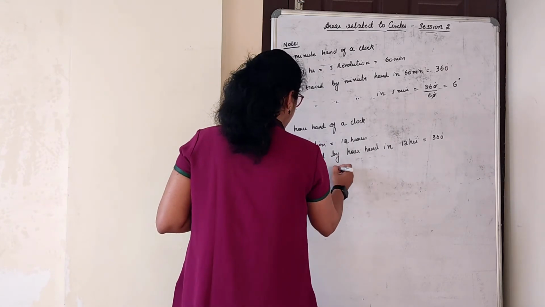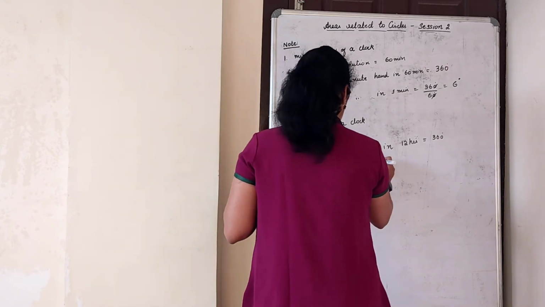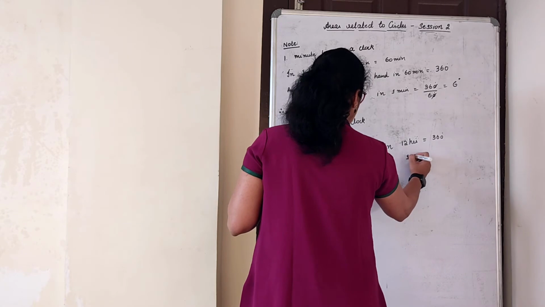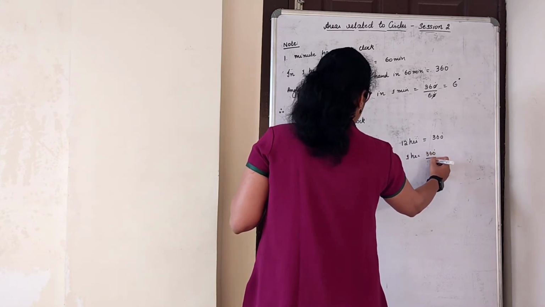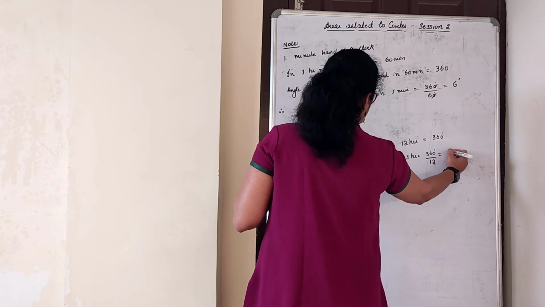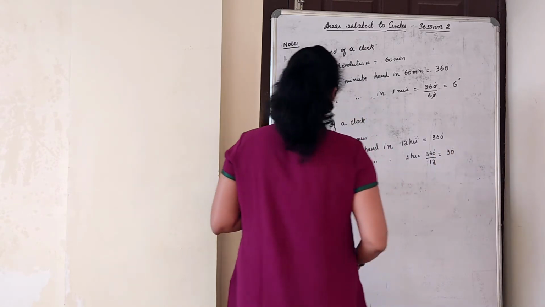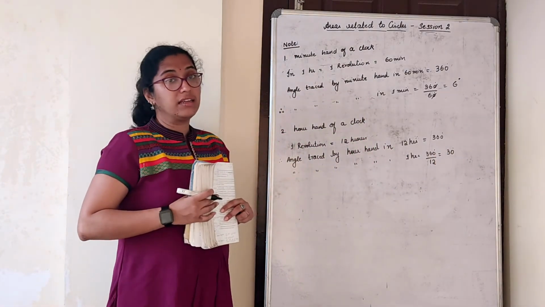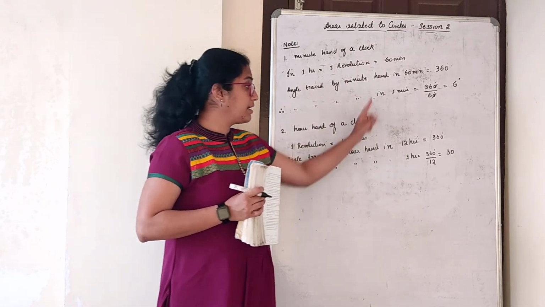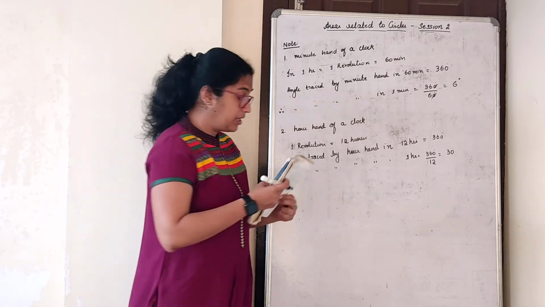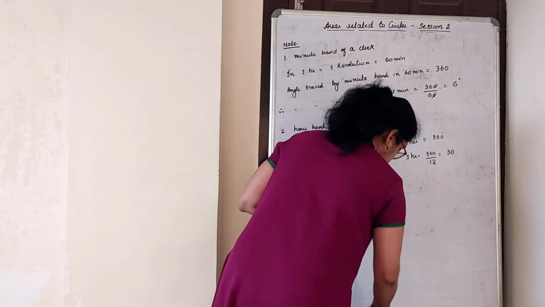Therefore, the angle traced by an hour hand in 1 hour is 360 by 12, which is 30 degrees. The angle traced in 1 hour and in 1 minute is very important for us. That is what we have to remember. We'll start with the numericals now.